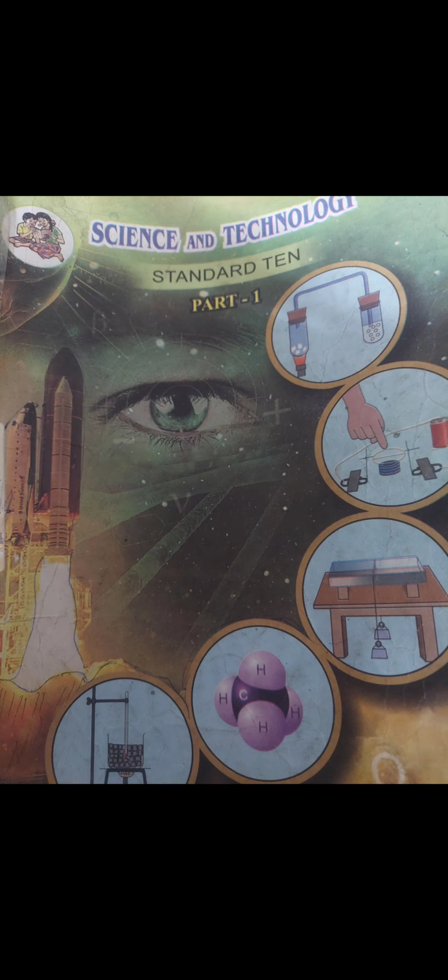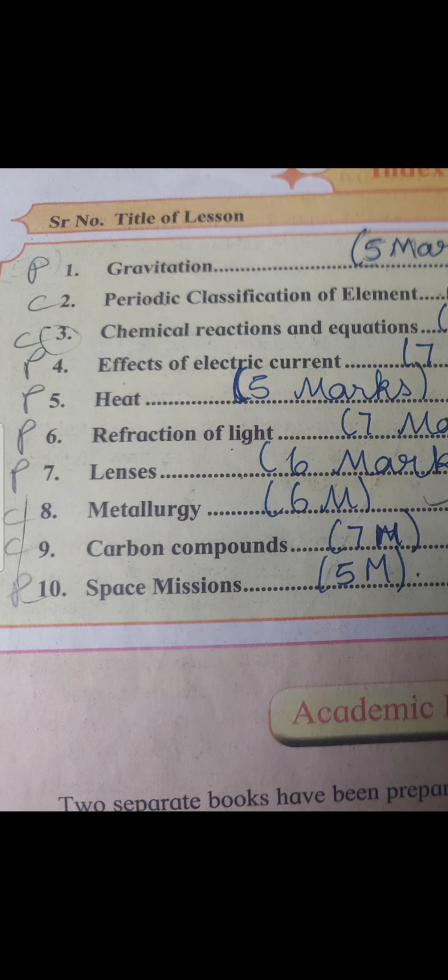Science and Technology for Standard 10th, Part 1. How to begin Science 1, Class 10th, Maharashtra Board, SSC Maharashtra Board. Science 1 is a subject divided into two categories, physics and chemistry. The total chapters in Science 1 are as follows. For Science 1 we have a total of 10 chapters.